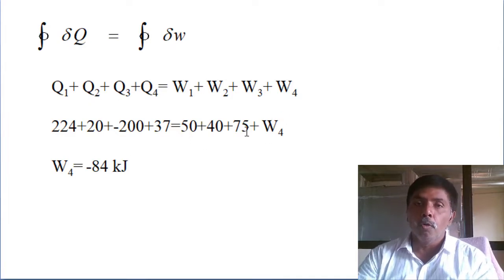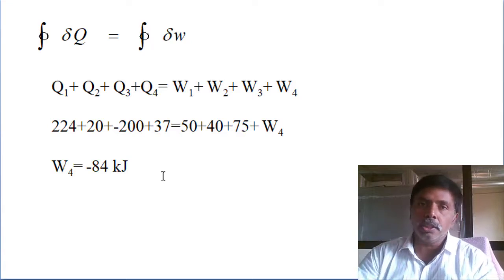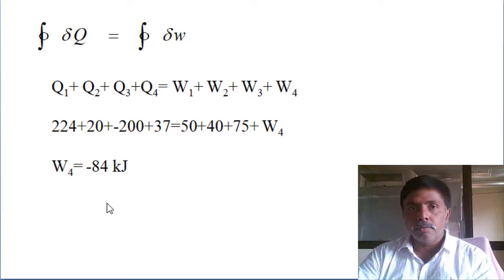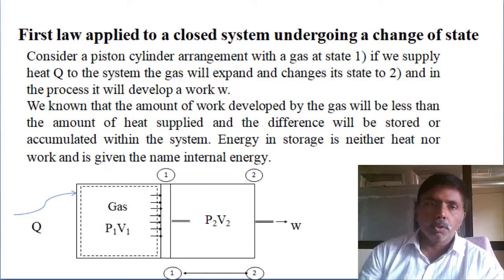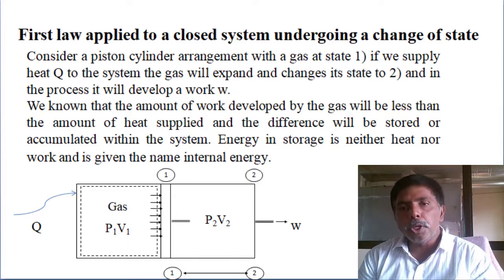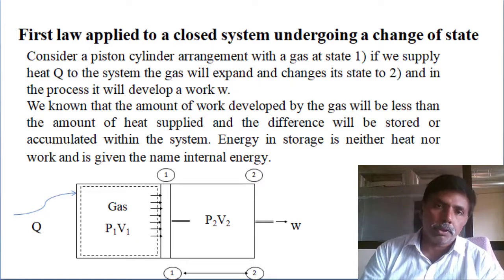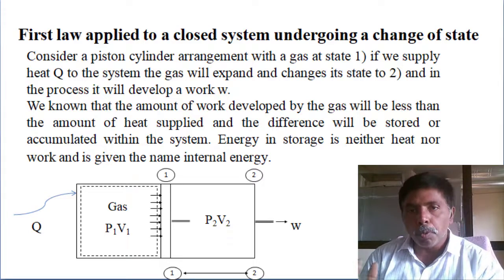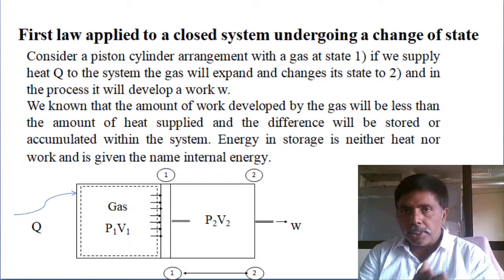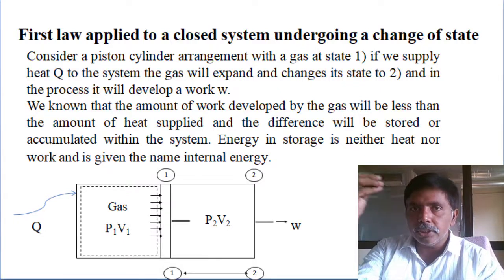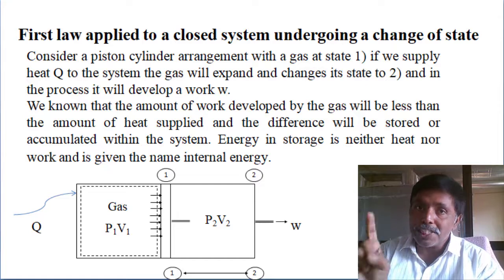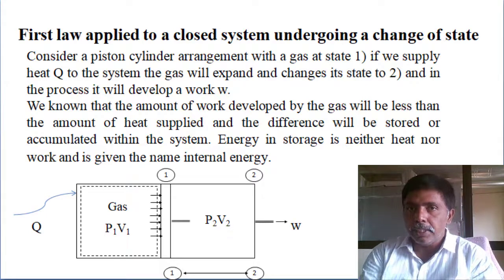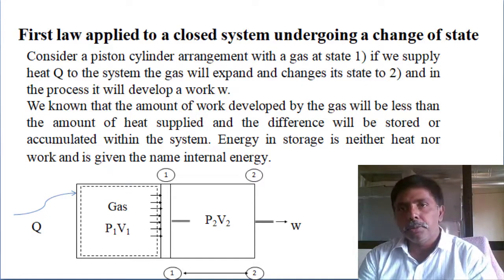First three are work done by the system. The last one is work upon the system. So summation of all heat interactions equals summation of all work interactions. Next one: first law applied to a closed system undergoing a change of state, an individual process. For cyclic operation, summation of all heat interactions equals summation of all work interactions, as from Joule's experiment. The evidence is developed by the Joule experiment.